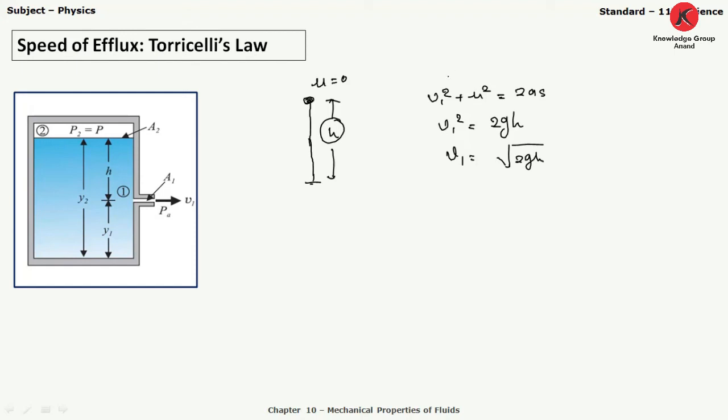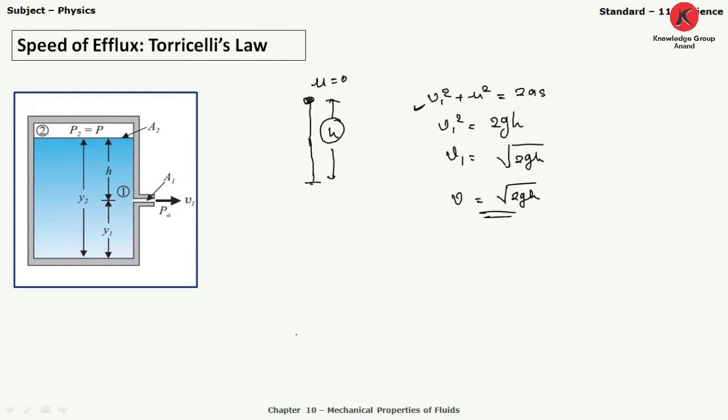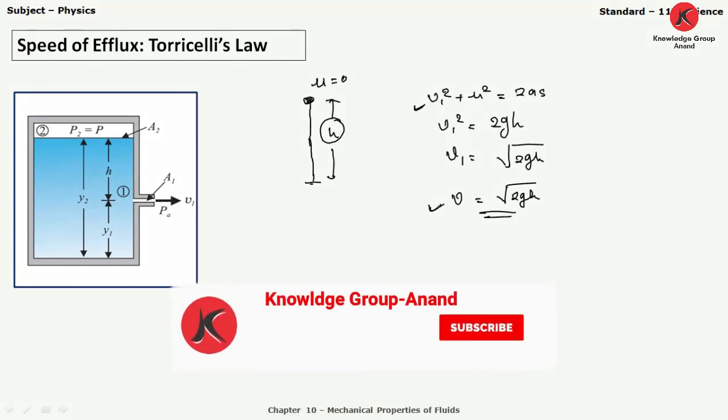Keep in mind, here I have considered V1 as the velocity. You can also consider only V, so in that case you will get V equal to root 2gh. The equation for velocity is the same in Torricelli's law as well as in the free falling body condition, right? So this is the speed of efflux, or you can say Torricelli's law.